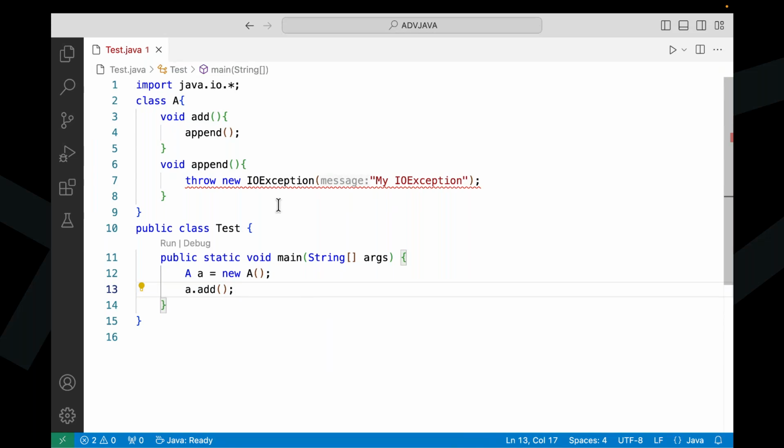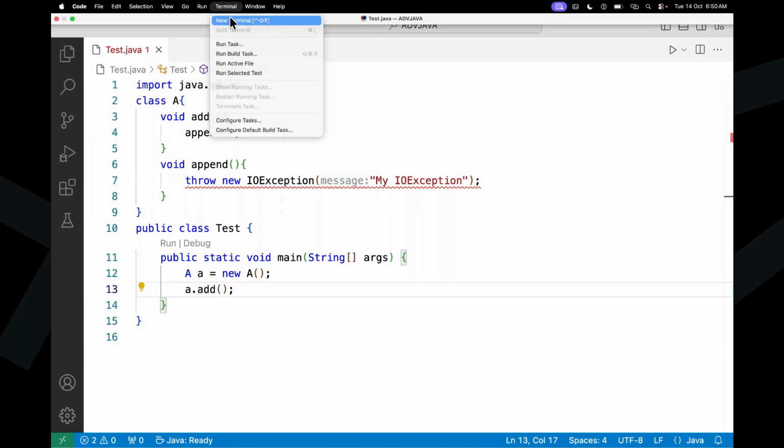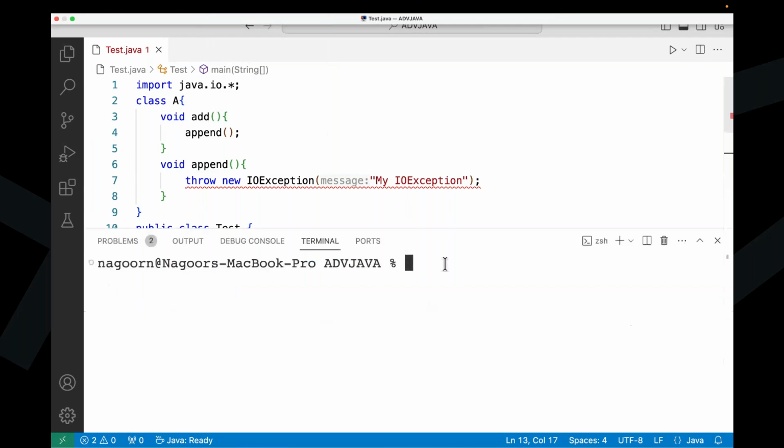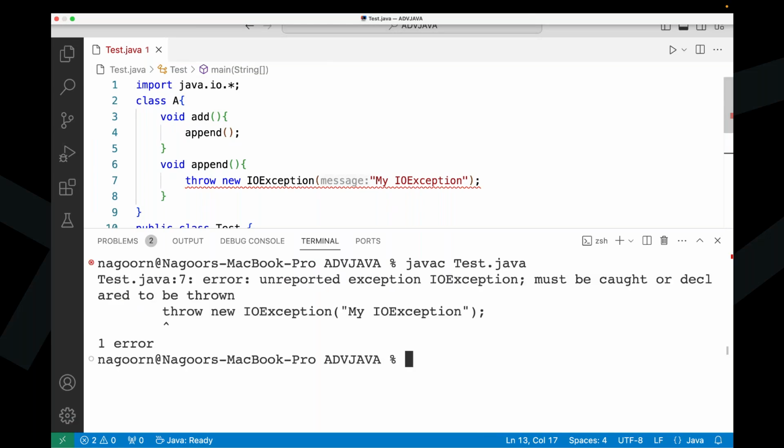Now I am going to run this example. I have a new terminal here and I am going to compile this one. Now observe carefully. javac Test.java. If I compile this, definitely we get an exception at the seventh line. Please read this exception, guys. All of you know, we are getting an exception at the seventh line. Unreported exception. Please remember it.